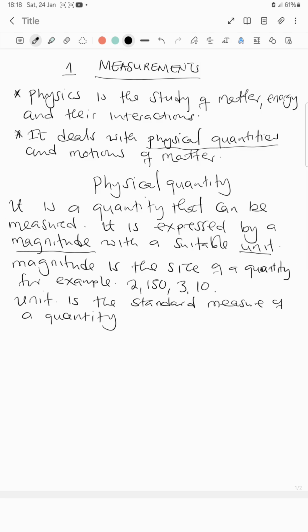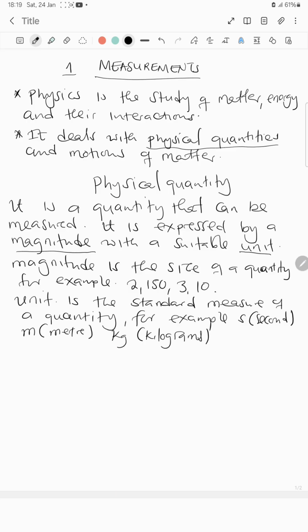For example, we can have s, which is seconds. Then also m, which is meters. Then also kg, which is kilograms. That's about the unit.